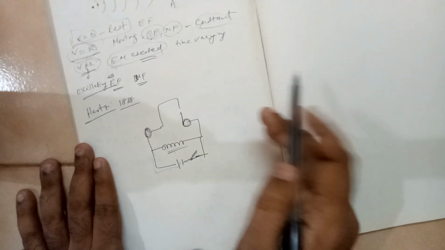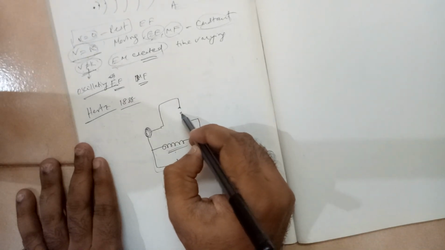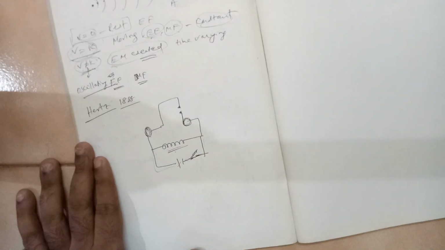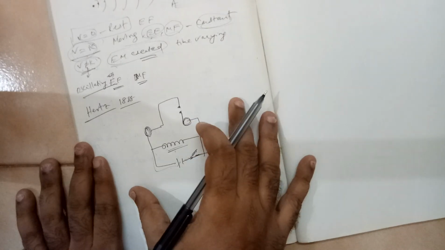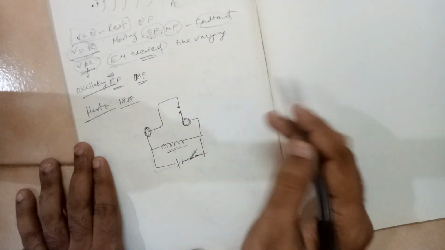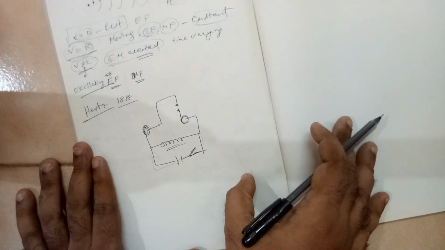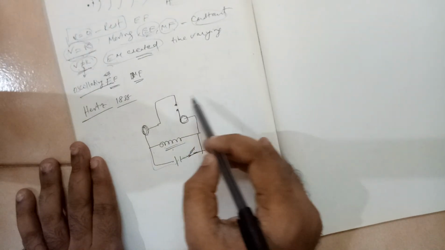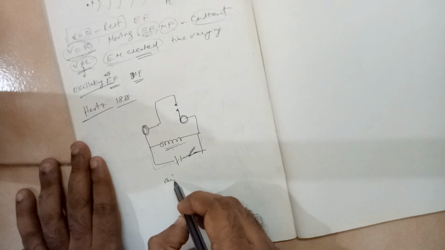Basically, these are the two tips. There is a gap in between. What he basically did was, we have to provide a very high potential difference between these two points. The potential difference should be so high that in between the two points there is air, right?